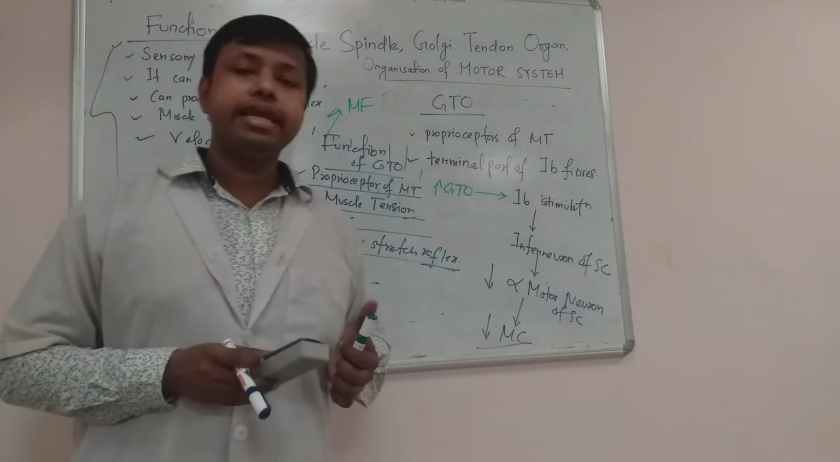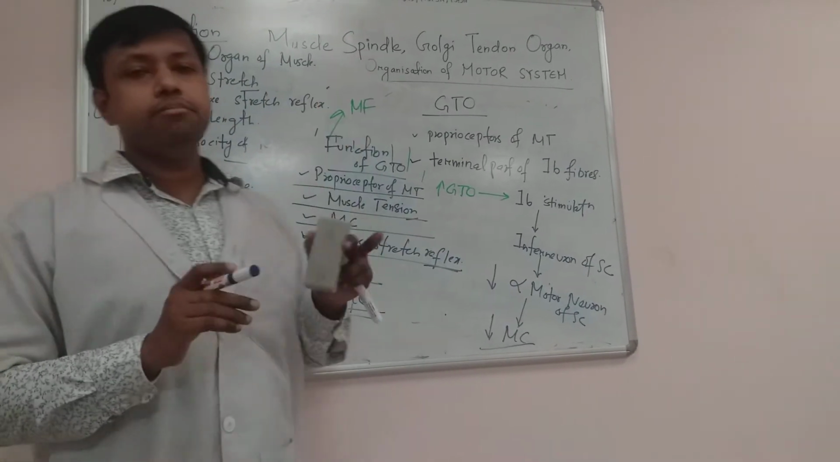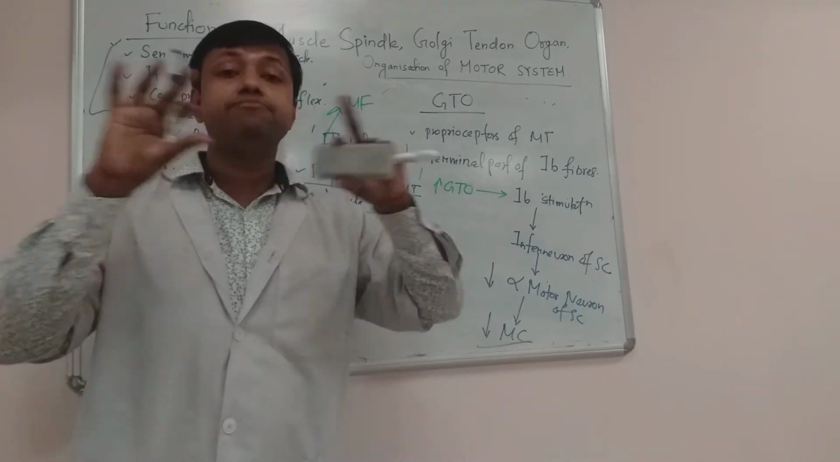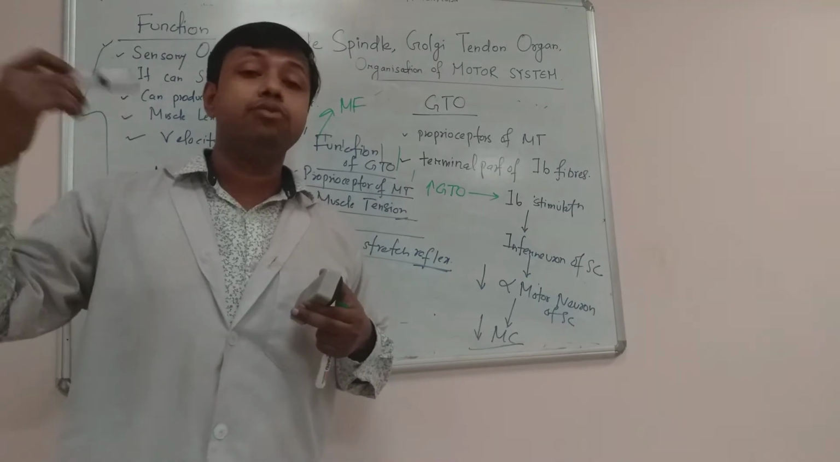Next we will go for, is it clear? But again, should I revise a bit? Muscle spindle. Muscle spindle is present on the intrafusal fibers, which consist of nuclear bag fibers and nuclear chain fibers.